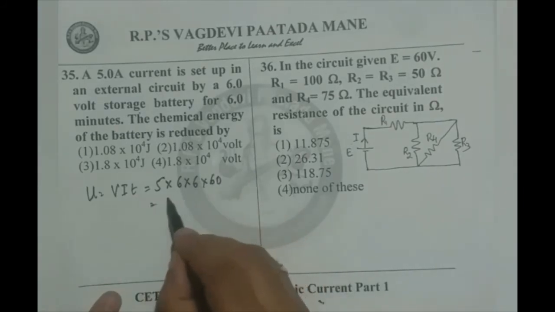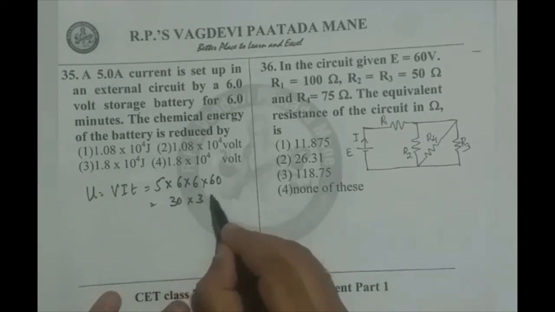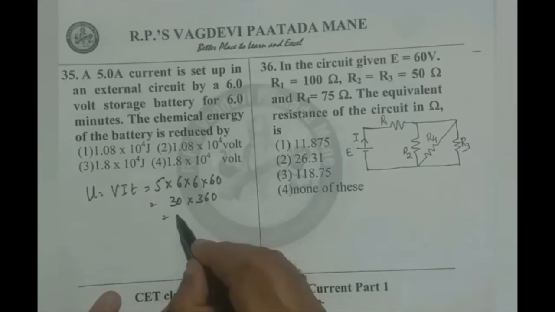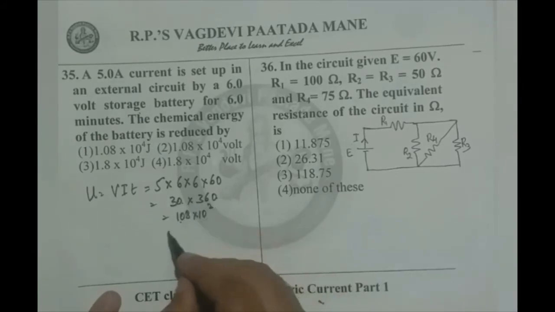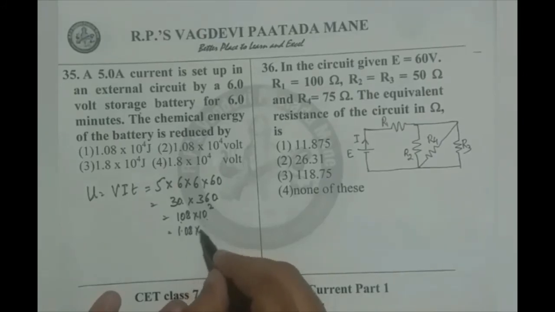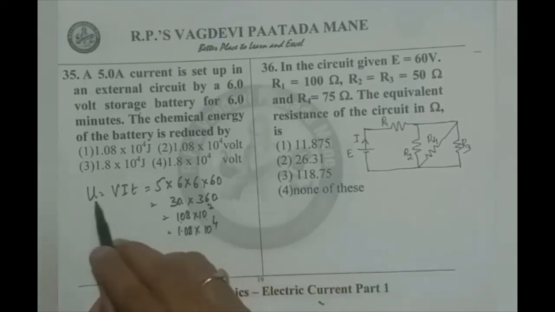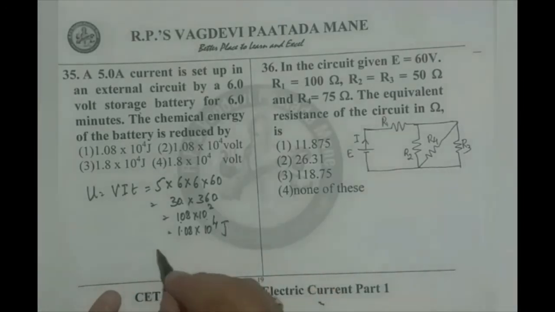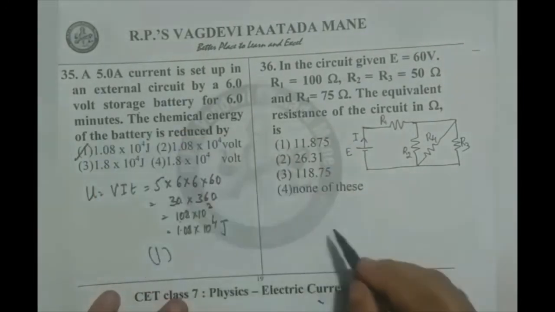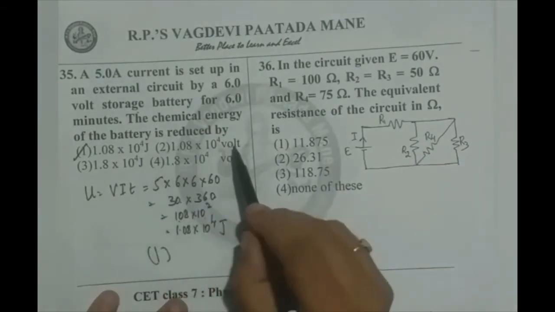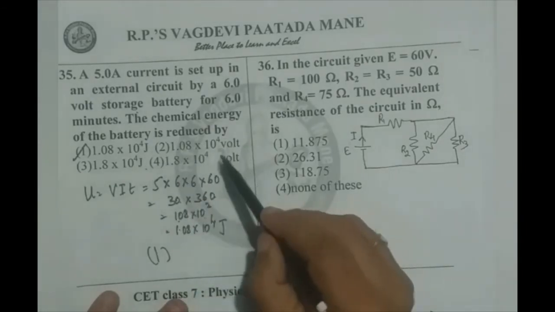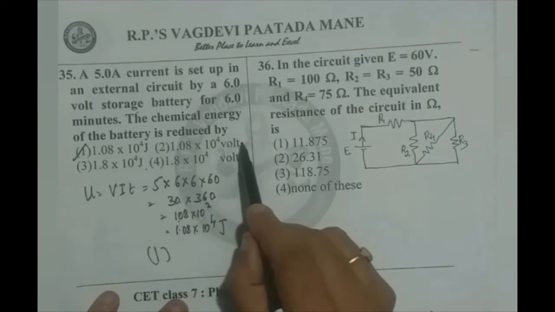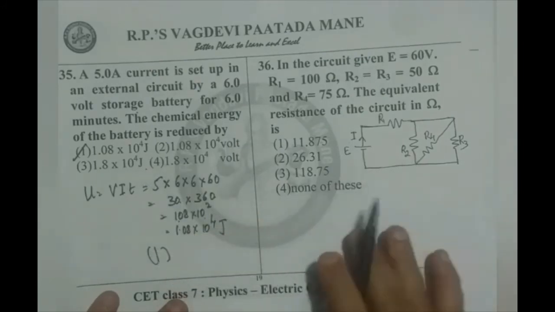So that is 30 into 360, which amounts to 108 into 10 raised to 2. 36 into 3 is 108, 0 is 10 raised to 2. Therefore, 1.08 into 10 raised to 4. Observe it is energy, therefore joules. Option 1 is correct. Be careful about the units, because in the first and third, joules are given, in the second and fourth, volt is given. Even though first and second have the same numbers, units are different. So option 1 is correct.